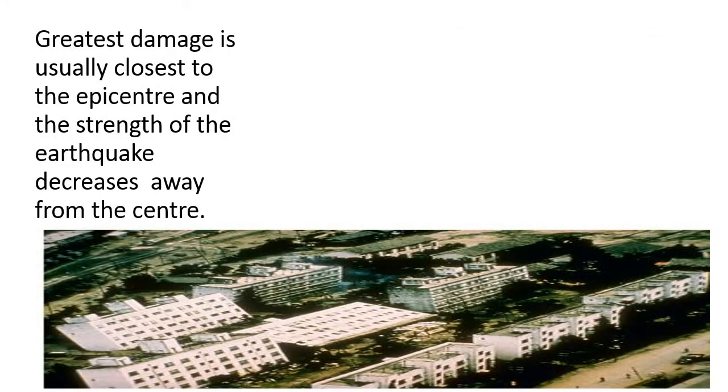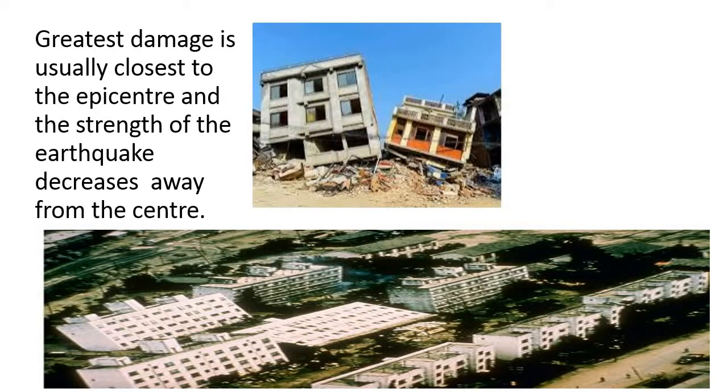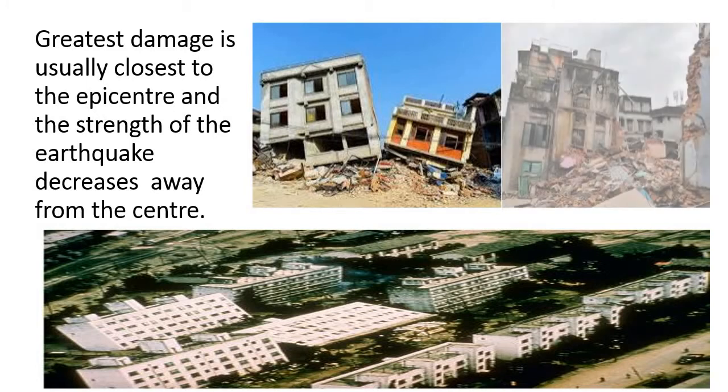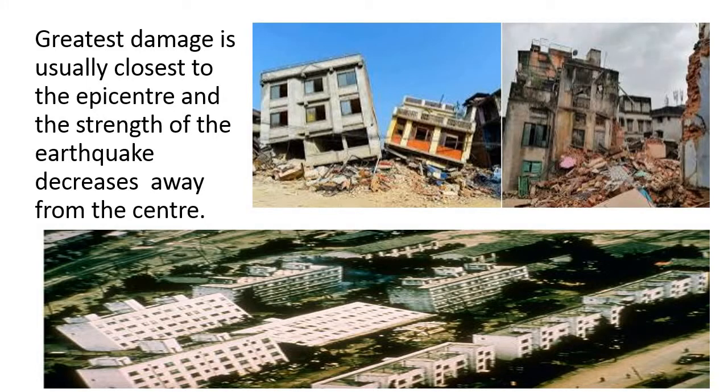And because of this earthquake, the greatest damage is usually caused near the epicenter, and the strength of the earthquake decreases away from the center. Greatest damage due to earthquake, and where is it taking place? Near, closest to the epicenter.